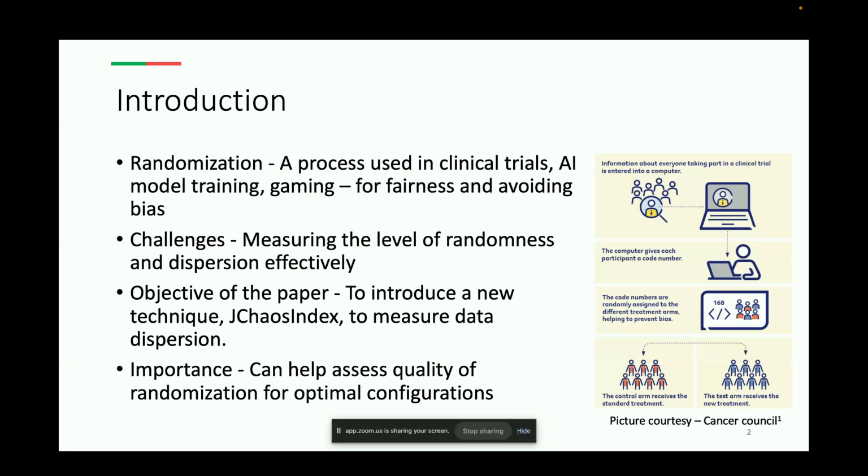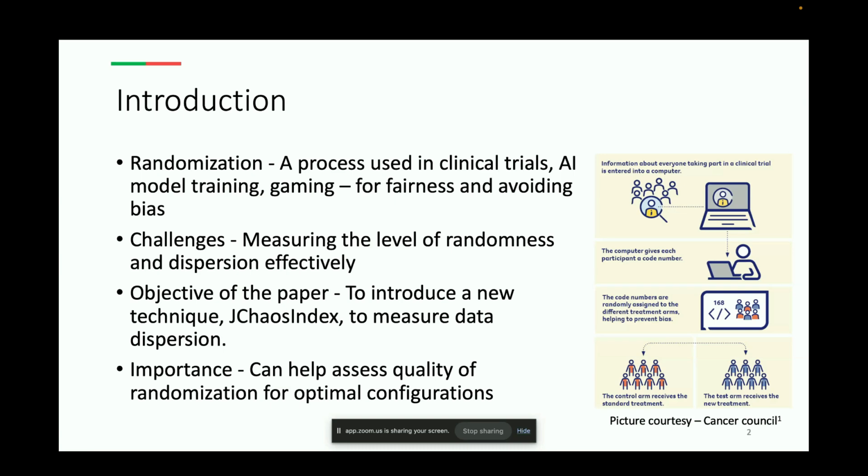I'll start. So randomization is essential in many areas. For example, say in clinical trials, it ensures fairness by distributing participants evenly across test groups. And in AI, randomization helps create unbiased training datasets, which can further improve the efficiency and performance of the model. In gaming, it ensures that outcomes are unpredictable and fair.